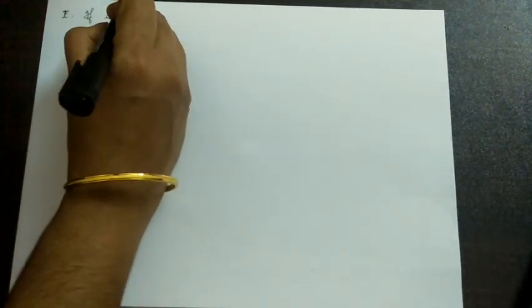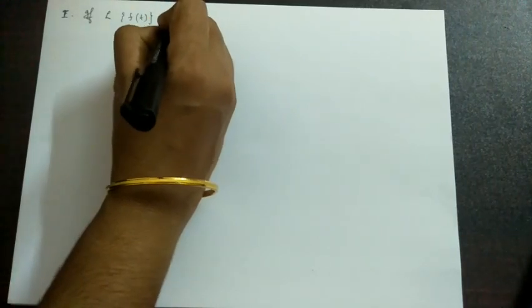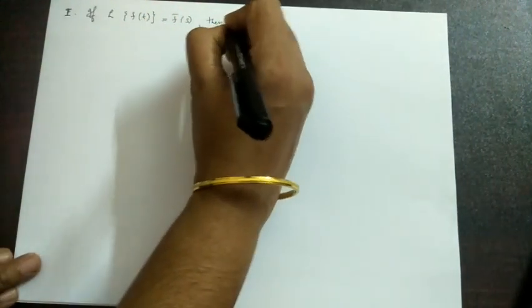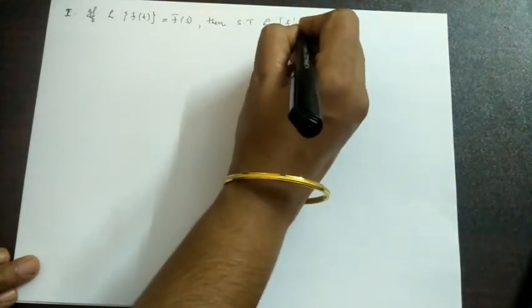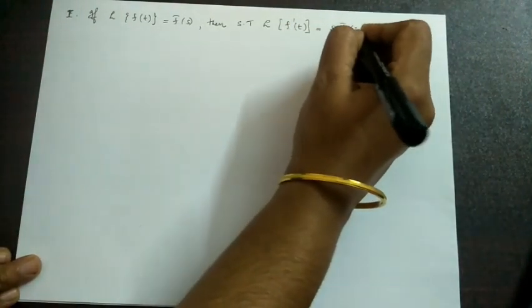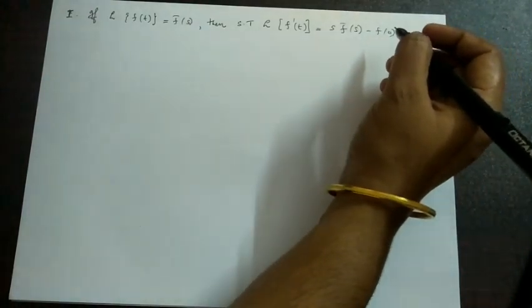The first one is: if the Laplace transform of f of t is equal to f bar s, then show that the Laplace transform of f dash t is equal to s f bar s minus f of 0, which we have already proved.